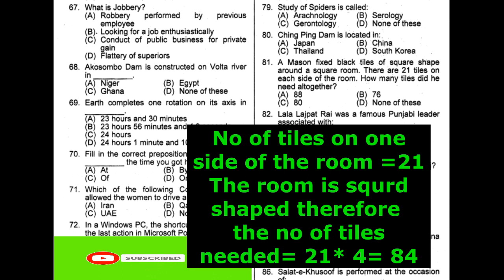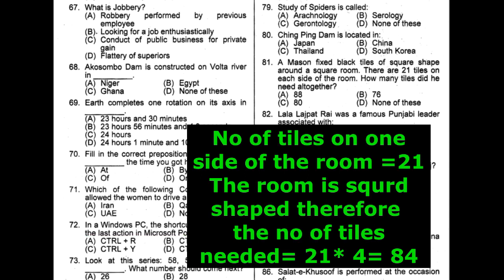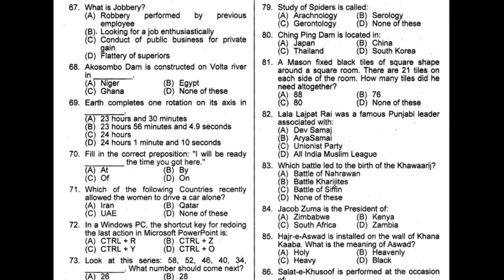Correct option is 84 tiles. So 84 option is not present. Therefore, option D is the correct option, which is none of these. Question number 82. Lala Lajpat Rai was a famous Punjabi leader associated with Arya Samaj. Option B is the correct option.